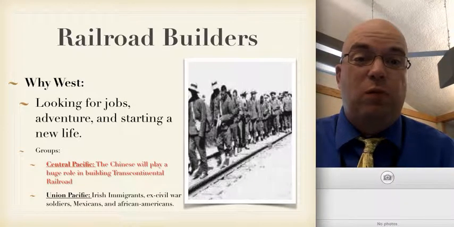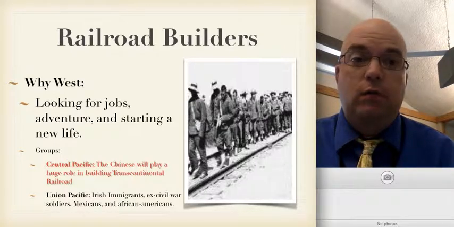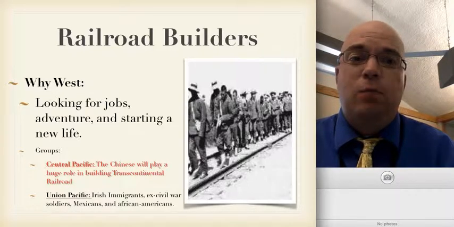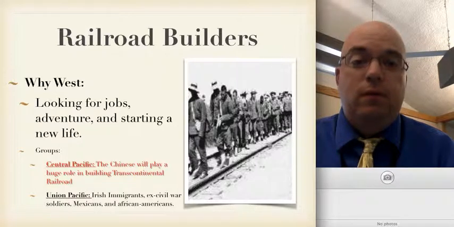When we think about the railroad builders, why did people come west for the railroad companies? Well, they were looking for jobs. It was a pretty lucrative paying job. People look for adventure. I mean, this is the untamed Wild West. There's not a lot of civilization. There's not a lot of people living there yet, so it's kind of a sense of adventure. And it's a way of starting a new life.